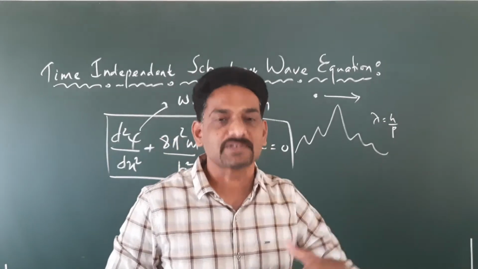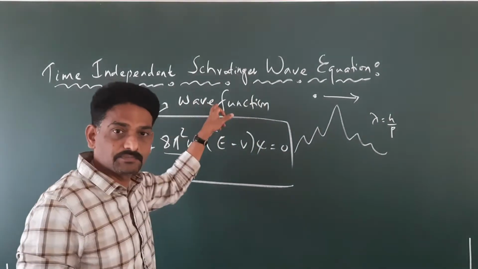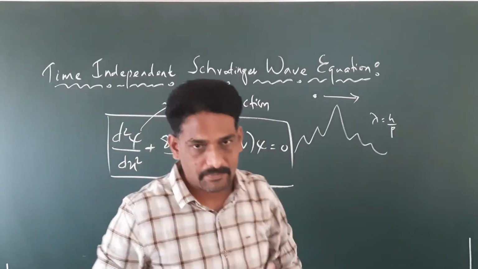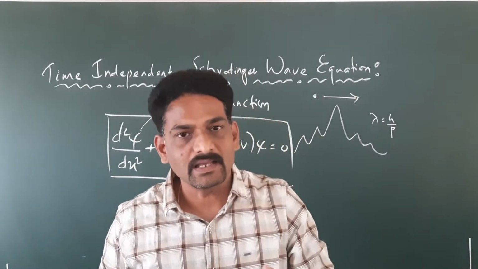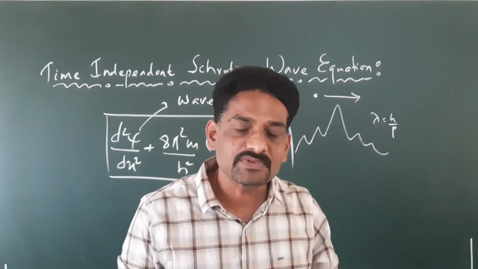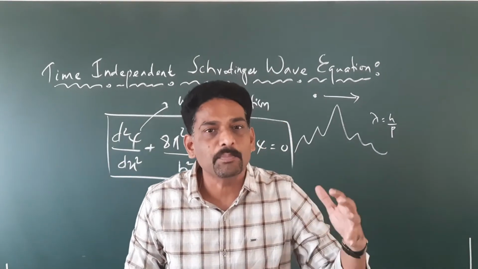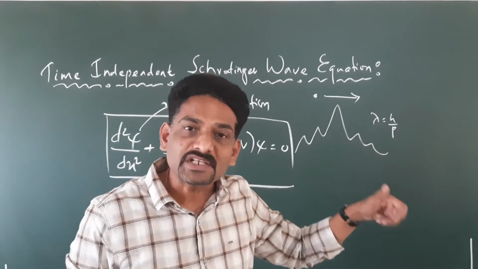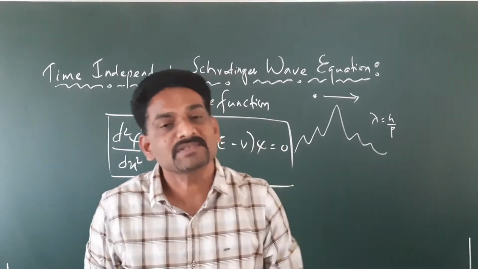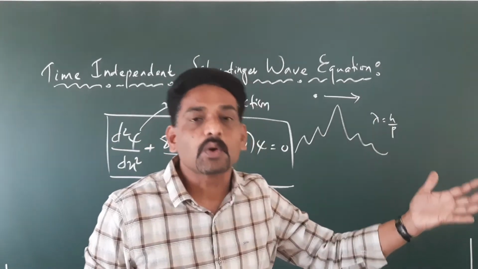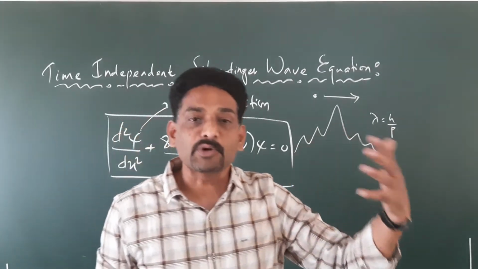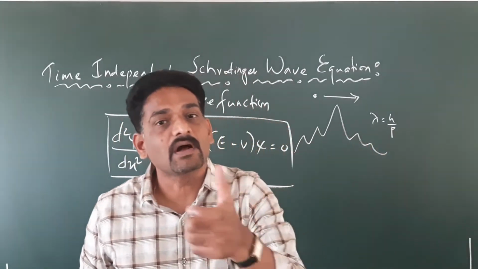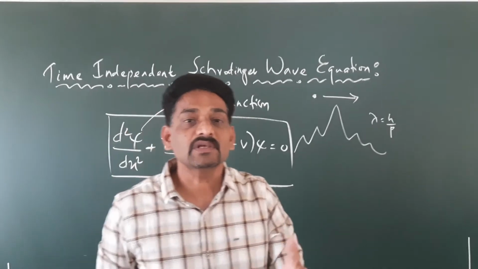Let's start to understand these terms. So what is a wave function? What does the wave function describe? The wave function is basically the one which describes the status of the wave at any point of time. It always describes the status of a wave at any point of time, meaning what is the amplitude of the wave, what is the displacement of the wave, what is the position of the wave at a given interval of time. That is what is known as status.